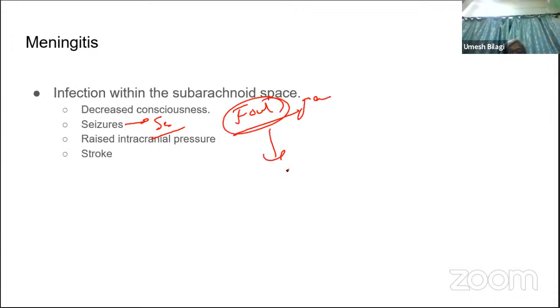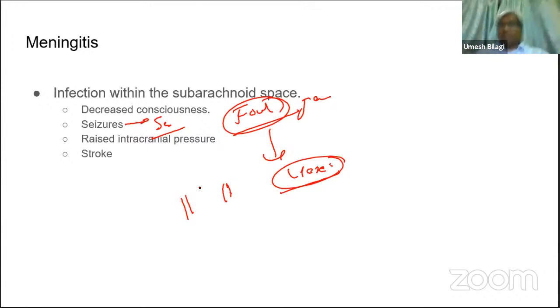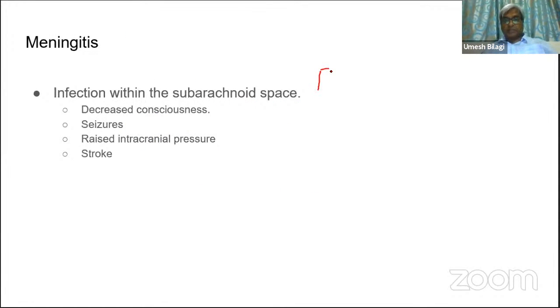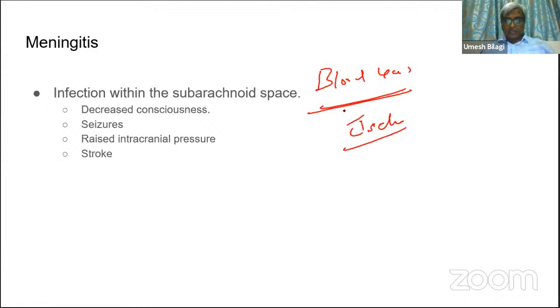Focal, it could be because of the vessels getting ischemic or infarct. I'll come to that. The blood vessels supplying the brain can cause ischemia, and then infarct also can cause focal seizures.